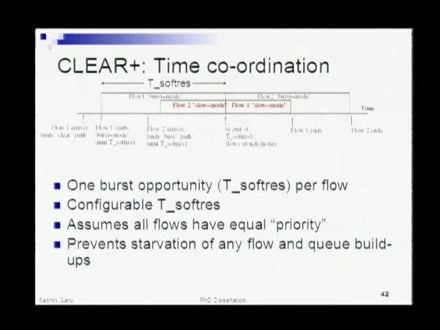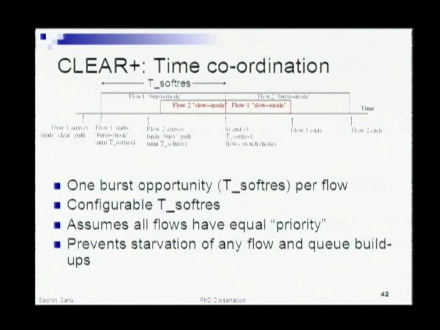So it indicates that I'm going to be sending my burst starting from this point for the next T soft reservation, and continues to send in a slow mode until then. When you hit the T soft reservation, the first flow will now fall back to a slow mode if it has any remaining packets to send, while the second flow will move to a quicker burst mode. So if you look at the whole dynamics, what we're trying to do is handle multiple flows.